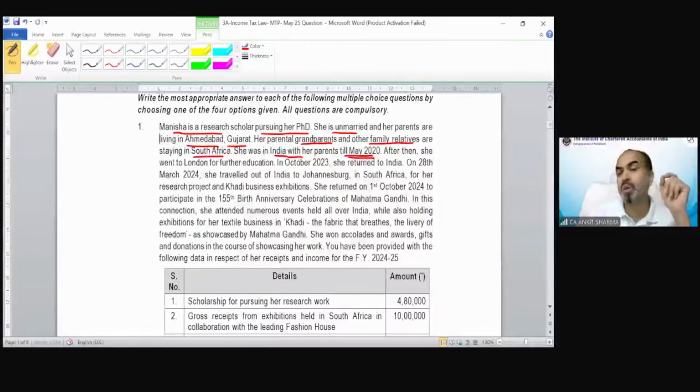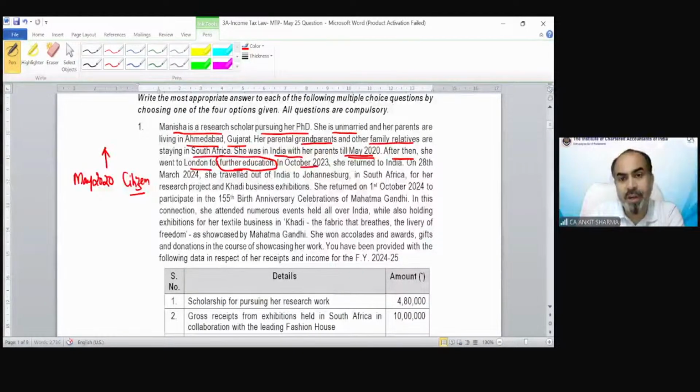After then, she went to London for further education. So the purpose of going outside India was education. We can assume that she is a citizen of India because she was in India till May 2020.